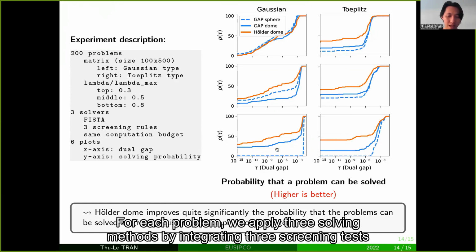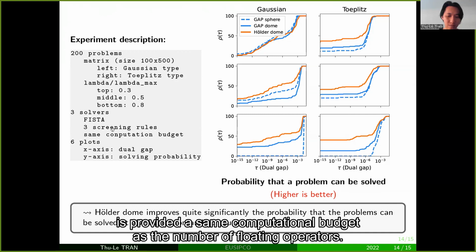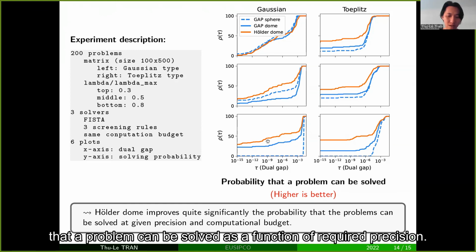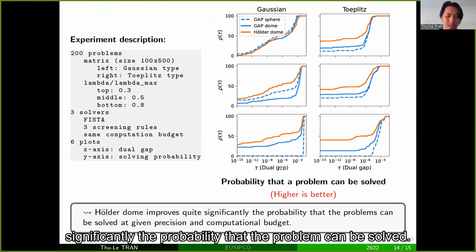For this problem, we apply three solving methods by integrating three screening tests into ISTA, which is a standard algorithm for solving Lasso. The solving methods are provided the same computational budget as the number of operations. We then evaluate the empirical probability that the problem can be solved as a function of required precision. The results confirm that using our Holder dome instead of the gap region may improve quite significantly the probability that the problem can be solved.